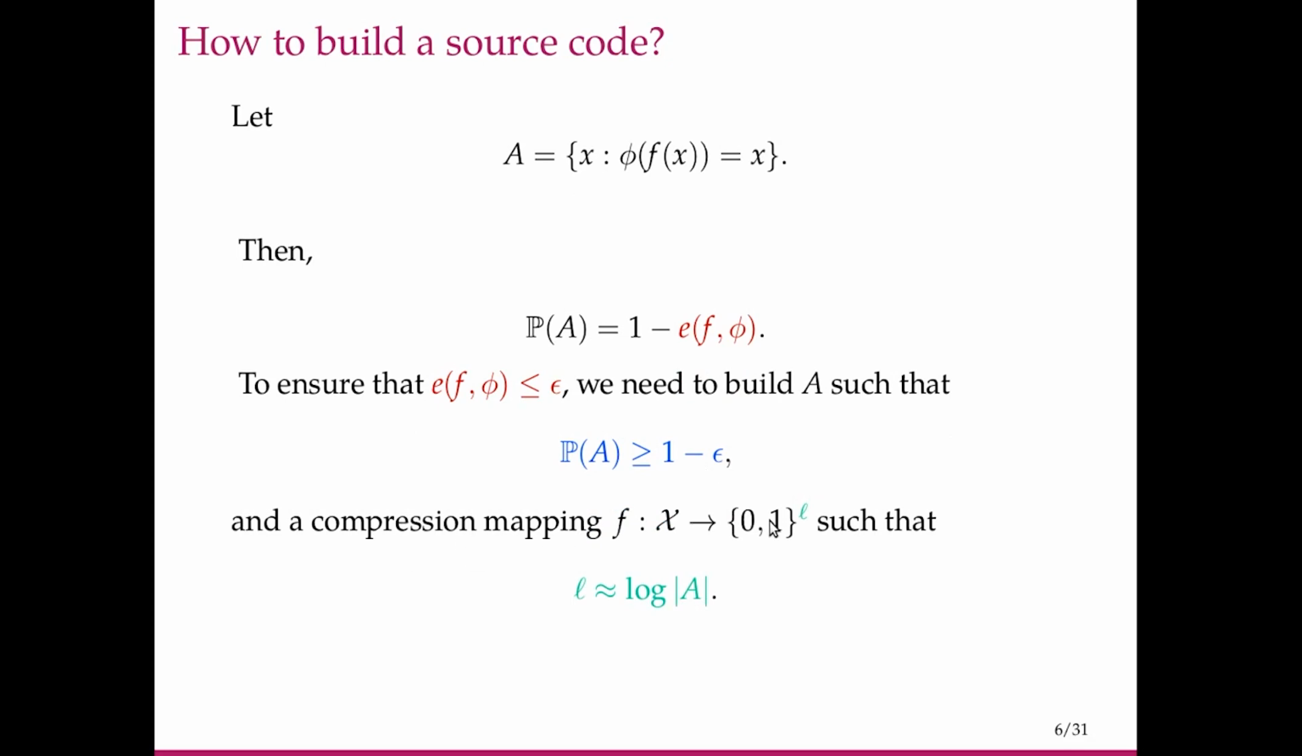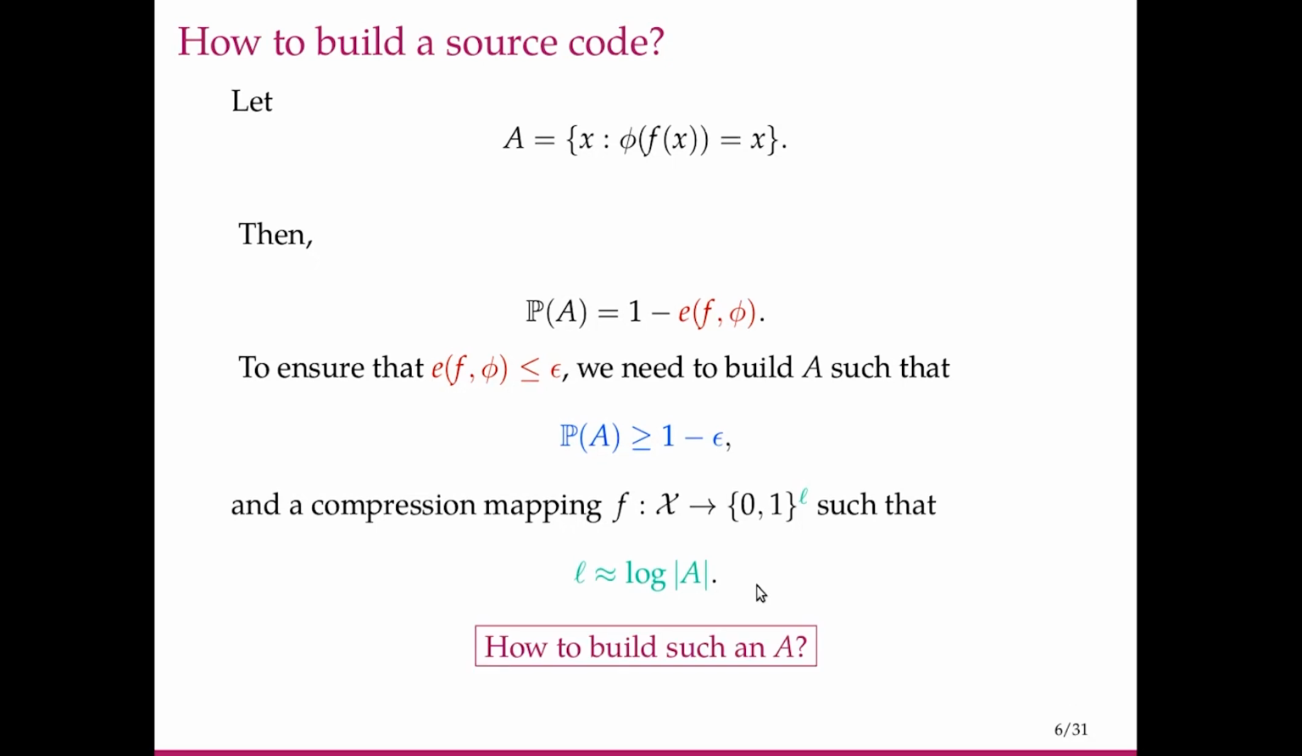And we use this compression mapping such that we represent all the symbols in A losslessly, and we need roughly L to be log of cardinality of A to do that. So how to construct such an A? That is a question.